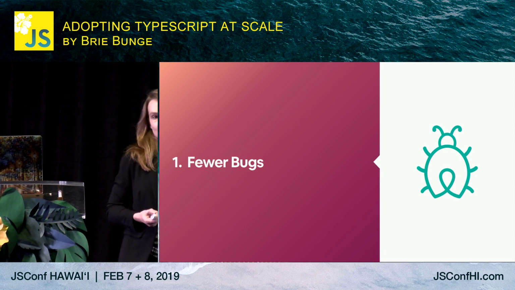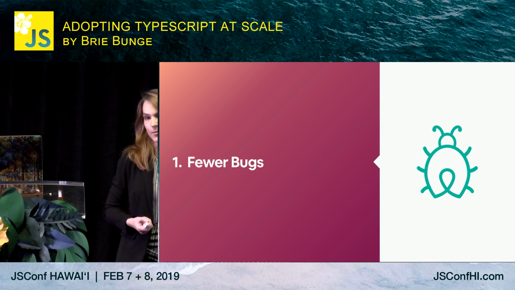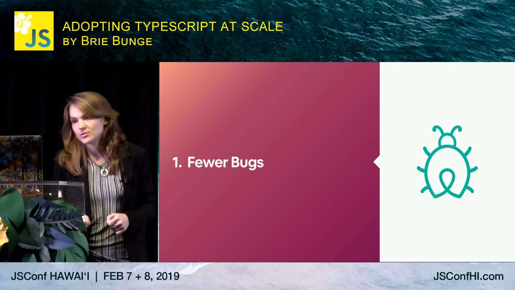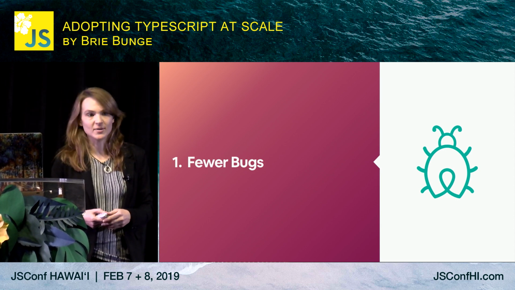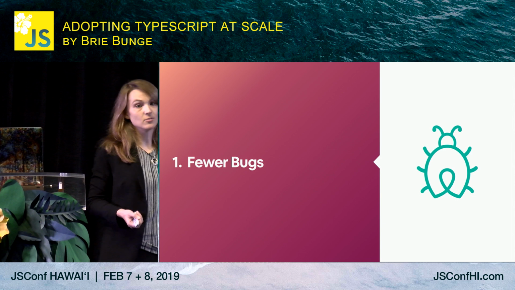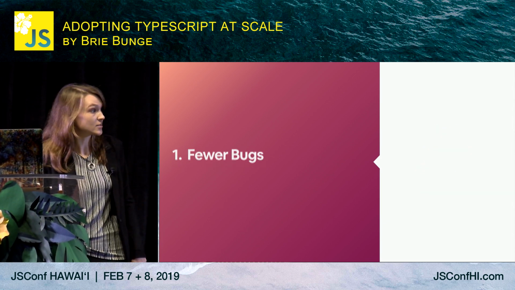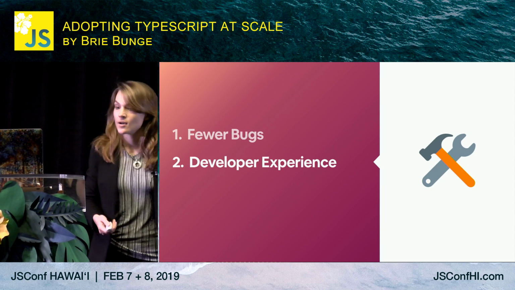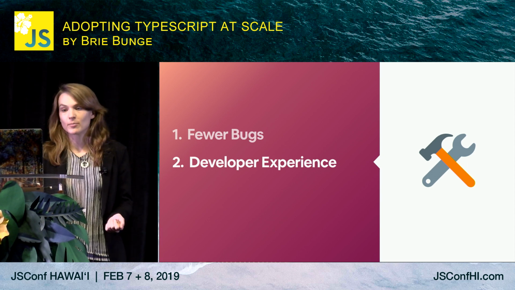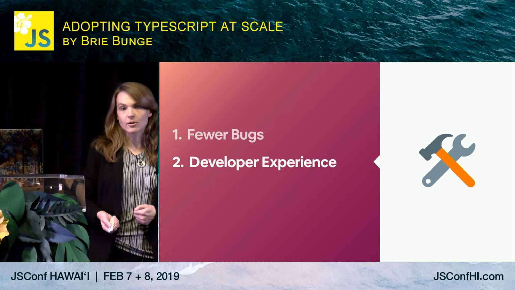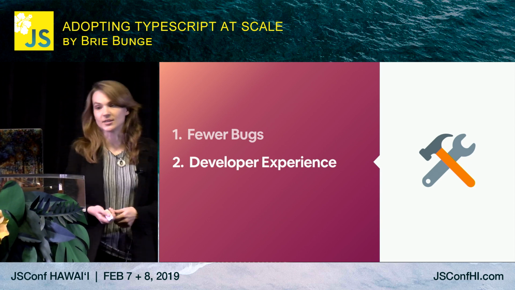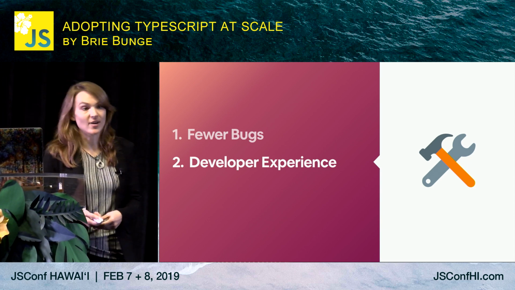Airbnb's mission is to make it so anyone can belong anywhere. Every issue a user encounters with our product gets in the way of that mission. The same is true of the products you all are working on. TypeScript helps prevent bugs, which in turn helps our end users. TypeScript also enables a wealth of developer productivity benefits and tooling, like editor auto-completion and refactoring like we saw earlier. With TypeScript, engineers can move faster, more safely.